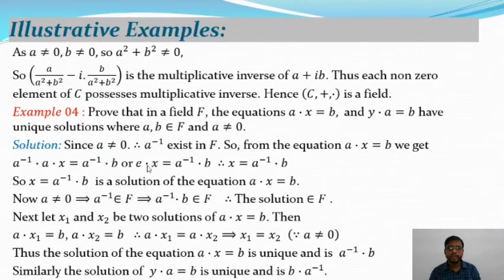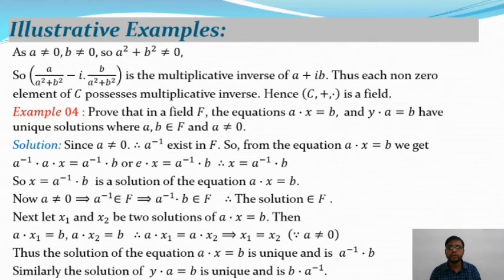So E dot x is equal to A inverse dot B, and E dot x is equal to x, so x is equal to A inverse B. So this is the solution of the equation A dot x is equal to B. That means x is equal to A inverse dot B is a solution. Now A is not equal to 0 and A inverse belongs to F, so A inverse B belongs to F. So the solution is in the field F.